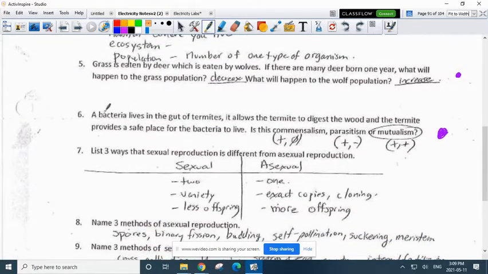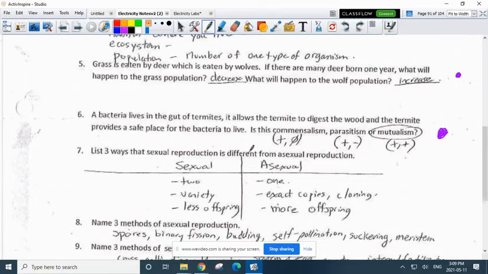And then bacteria lives in the gut of termites. It allows the termite to digest the wood, and the termite provides a safe place for the bacteria to live. What kind of relationship is that? Well, they both benefit, so that's mutualism. Where one benefits and one has harm, that's classified as parasitism. And where one benefits and the other one's unaffected, that's commensalism.